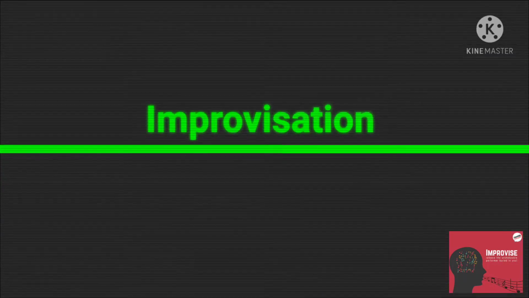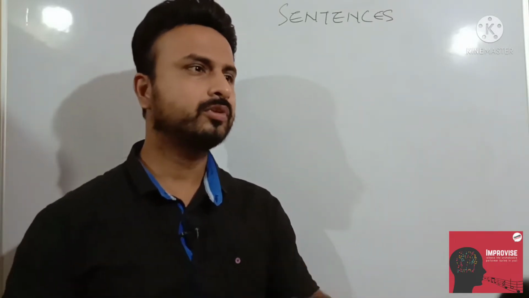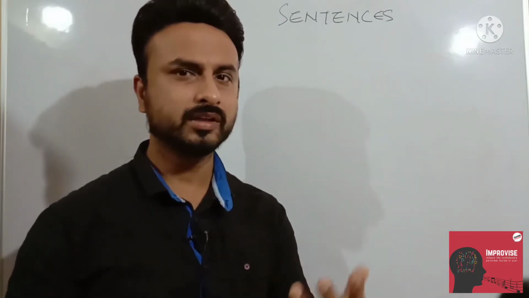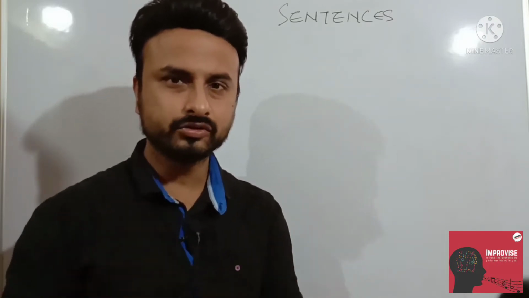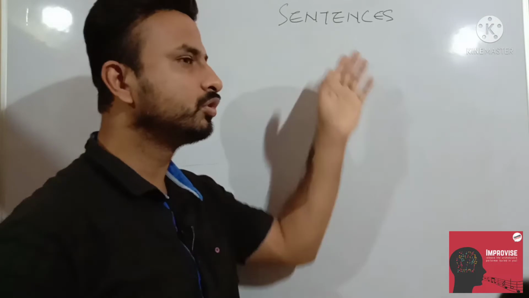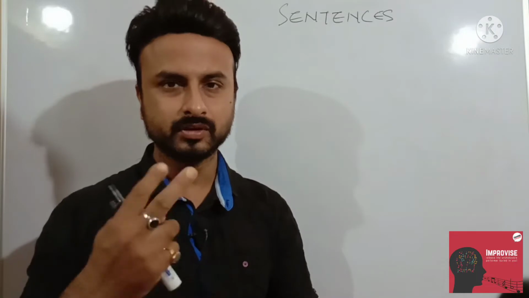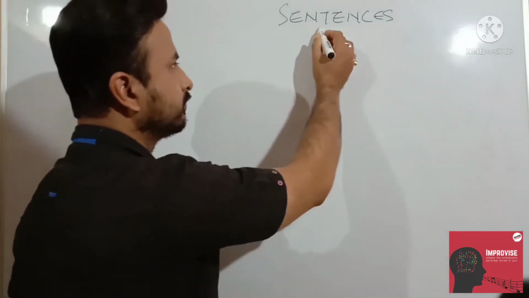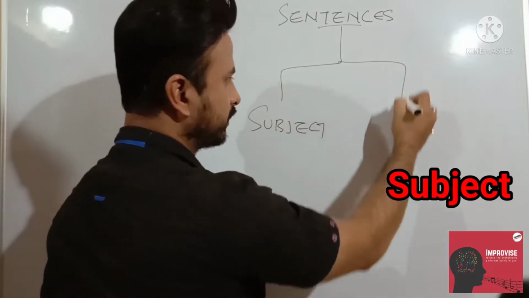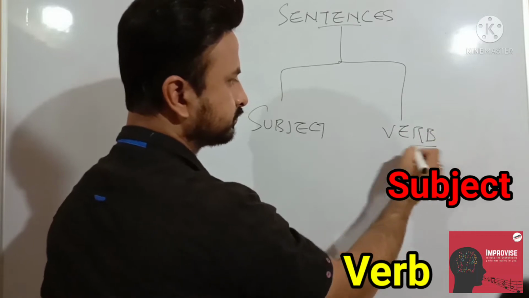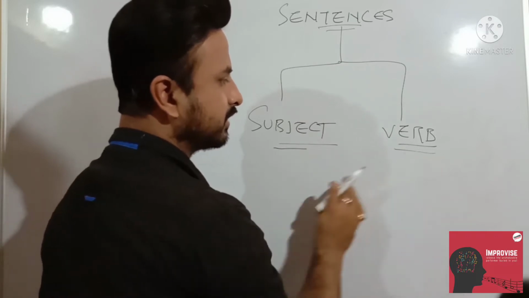Now friends, welcome to my channel. As we were talking about sentences, I told you it is a group of words. I told you the definition and the types of sentences. Many things I've told you. But the most important thing, which in the last video in Hindi also I told you, is that a sentence cannot walk, it doesn't make sense, without two properties. What are those? One is subject and one is verb, right? So a sentence has one subject and one verb.